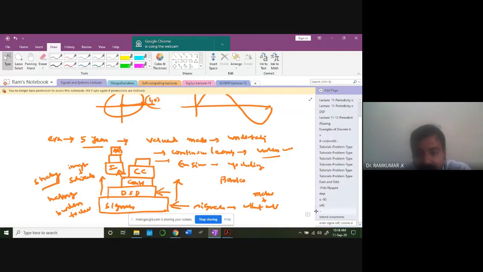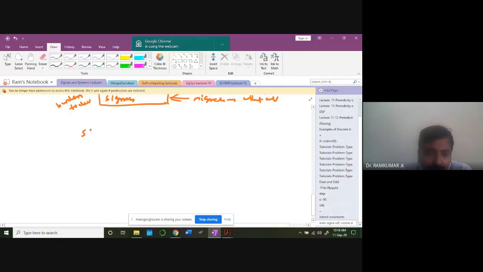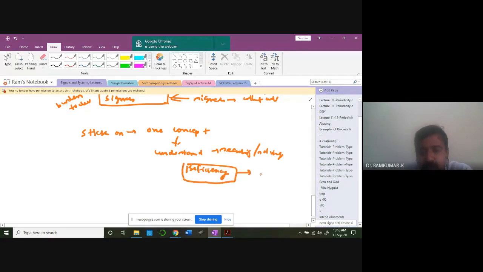One easy method I can tell second year students is, when you are working with one particular concept, stick to it. One concept at a time. Understand how it works. Spend some time searching and solving problems. Gain a little proficiency. After gaining some proficiency, move on to the next topic. For that, you need to take up the problem, sit with the problem and solve it. That's the only way forward.